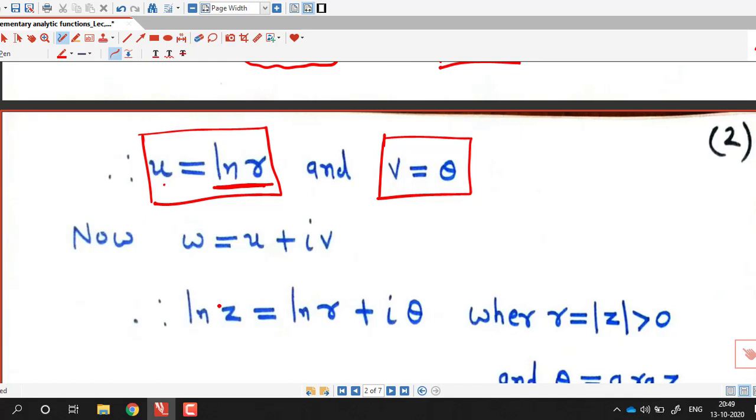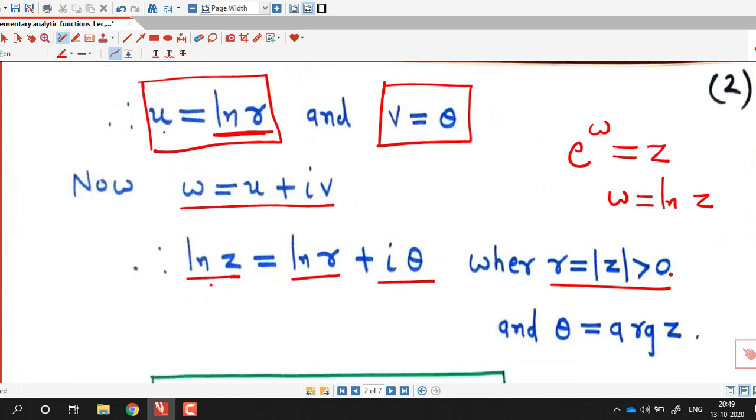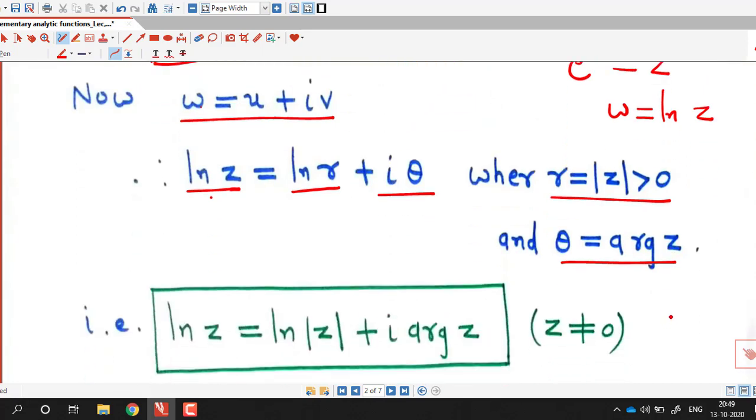So we are interested in w. So w is u plus iv, and therefore w is log z, as I have defined. If e raised to w is z, then w is nothing but logarithm of z. So w is log z, u is log r, and v is theta, where r is modulus of z, which is positive because z is non-zero, and theta is argument of z. So from this we obtain the formula for logarithm of non-zero complex number. ln z is defined as ln modulus of z plus i into argument of z.